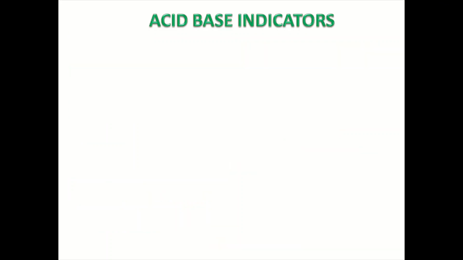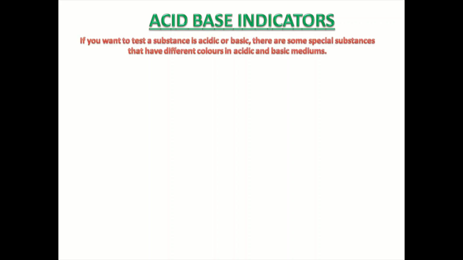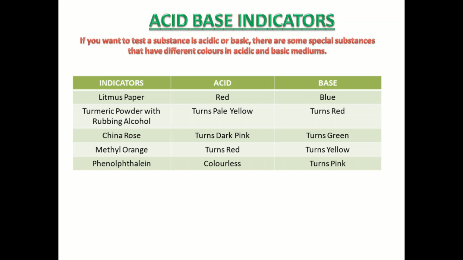So students, you have learnt about acids as well as bases. Now we will learn about acid-base indicators. If you want to test whether a substance is acidic or basic, there are some special substances called acid-base indicators, which have different colors in acidic and basic mediums. Here you can see the table. I have shown you 5 indicators which turn different colors in acidic as well as basic solutions.